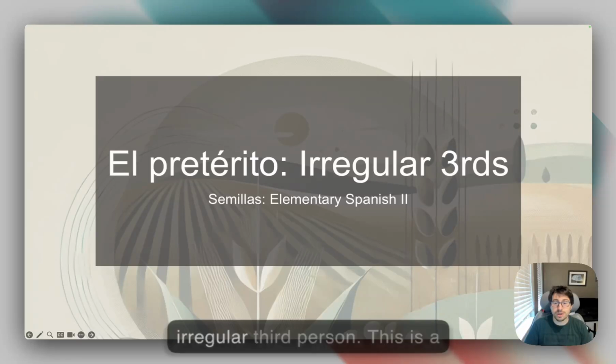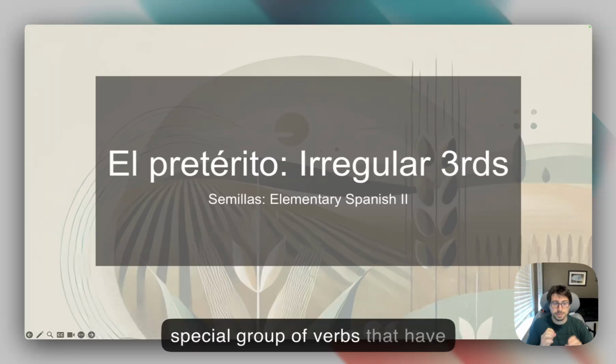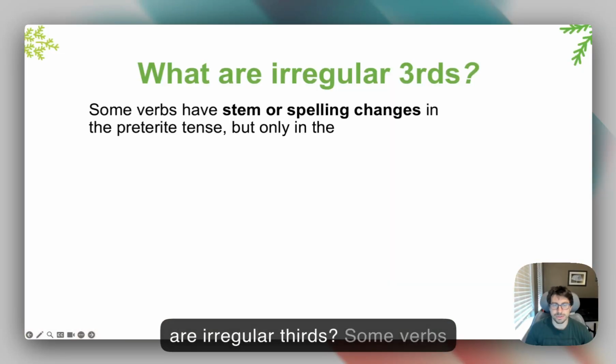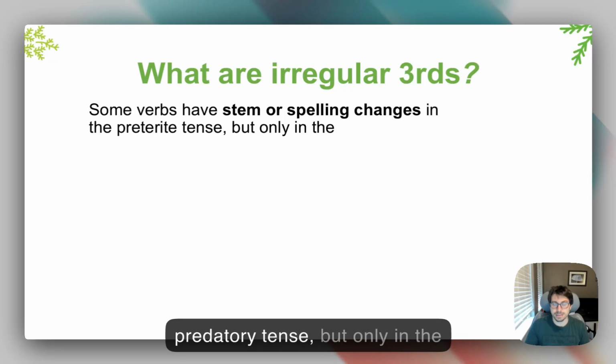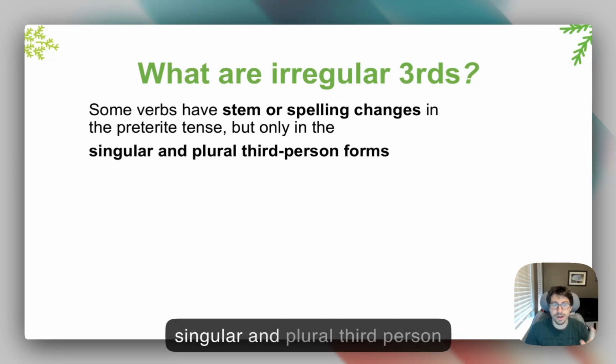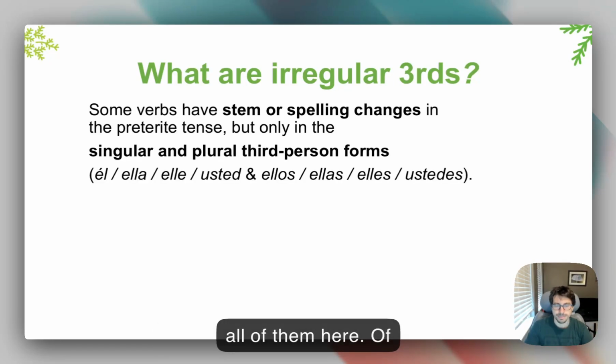We're gonna focus on irregular third person. This is a special group of verbs that have some small changes in the third person. So what are irregular thirds? Some verbs have a stem or spelling change in the preterite tense, but only in the singular and plural third person form. So the ella form, the ellos form, the third person, and I have all of them here.